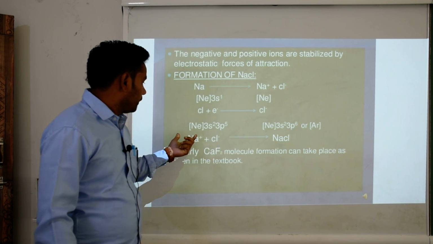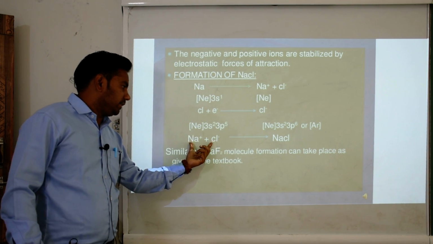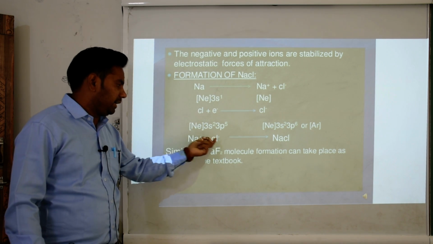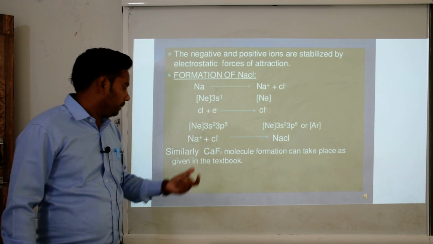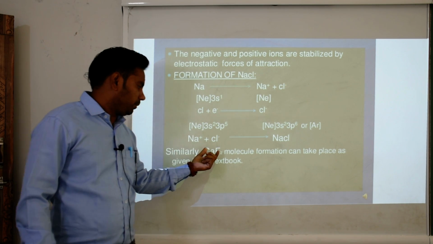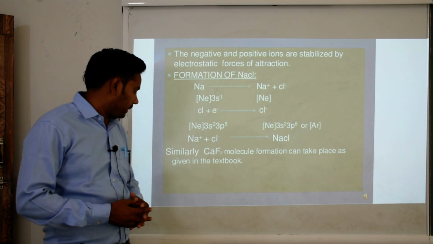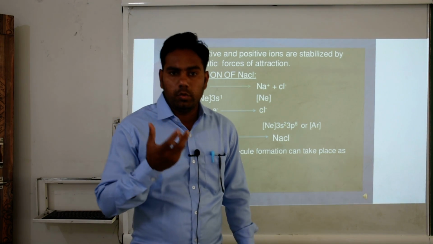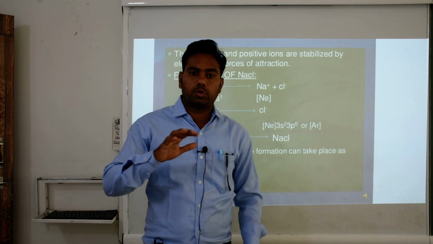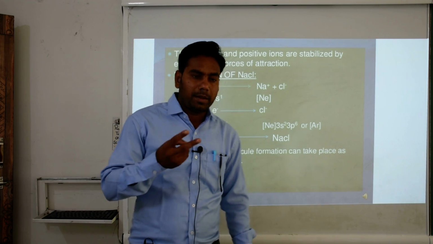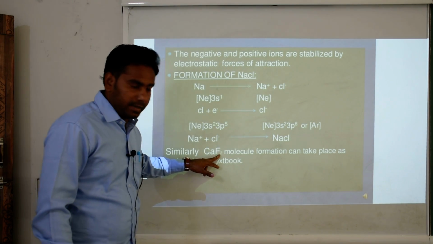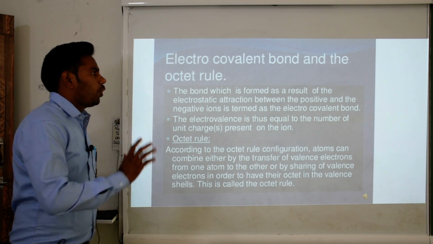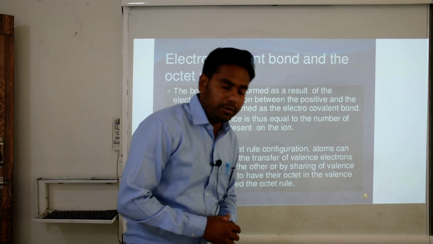Now the formation of NaCl is by the cations and anions, Na plus and Cl minus. Similarly, calcium fluoride molecule formation can take place, as given in the textbook. Calcium has 2 electrons in its valency shell, and it donates 2 electrons to the fluorine atoms. Now we move to the next slide, electrovalent bond and the octet rule.